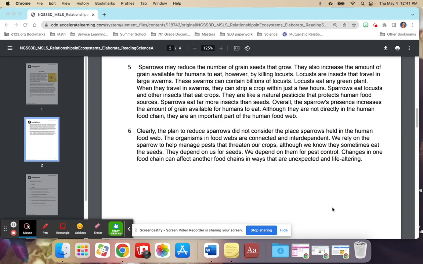Although they are not directly in the human food chain, they're an important part of the human food web. Clearly, the plan to reduce sparrows did not consider the place sparrows held in the human food web. The organisms in food webs are connected and interdependent. We rely on the sparrow to help manage pests that threaten our crops, although we know they sometimes eat the seeds. They depend on us for seeds. We depend on them for pest control. Changes in one food chain can affect other food chains in many ways that are unexpected and life-altering.